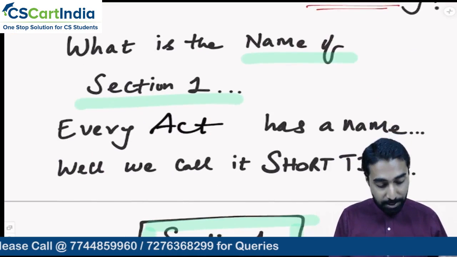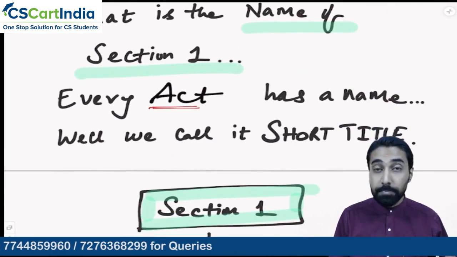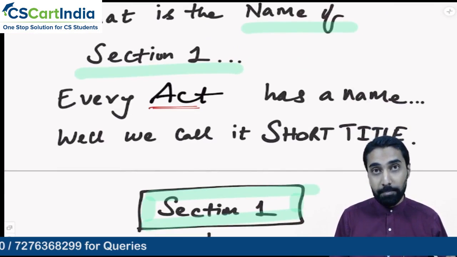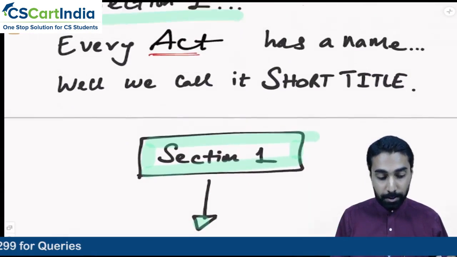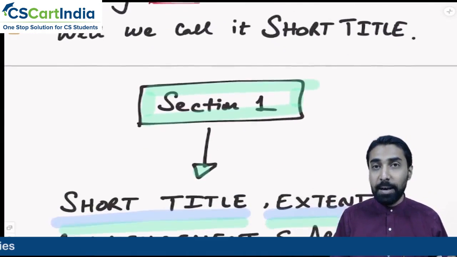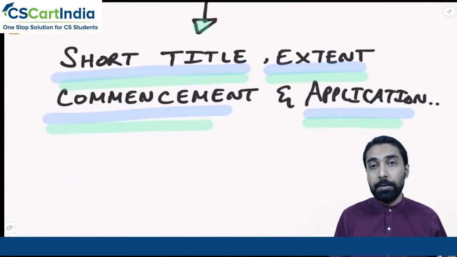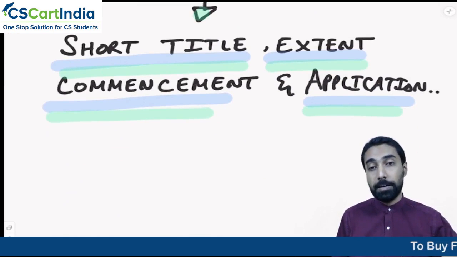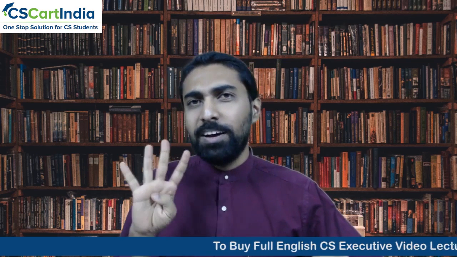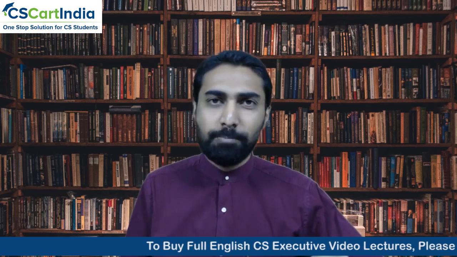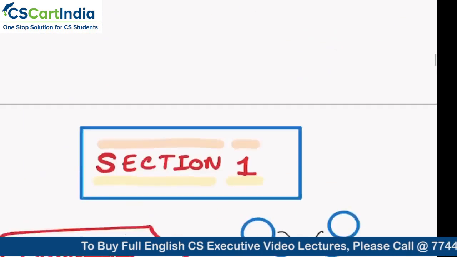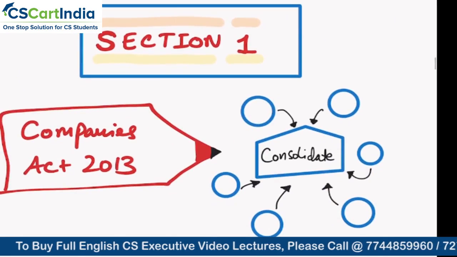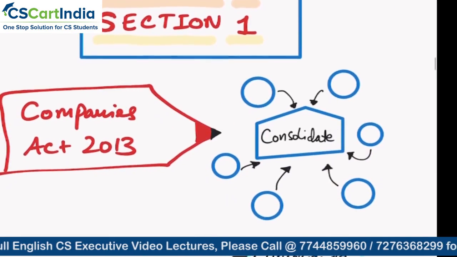So what is the name of section 1? Every act has a name, correct? We call that the short title. So for section number 1, is there any name? Section number 1 is basically talking about short title, extent, commencement and application. So we are talking about 4 different things in section number 1. It's also easy to remember, there are 4 subsections for section number 1, so that we'll easily understand, right?